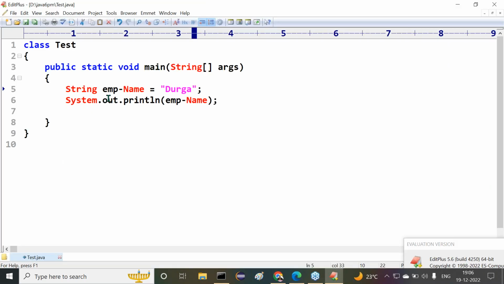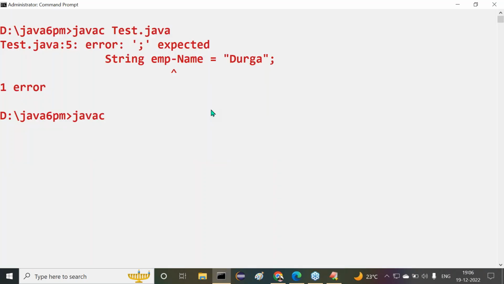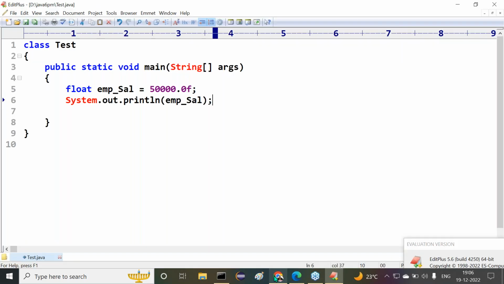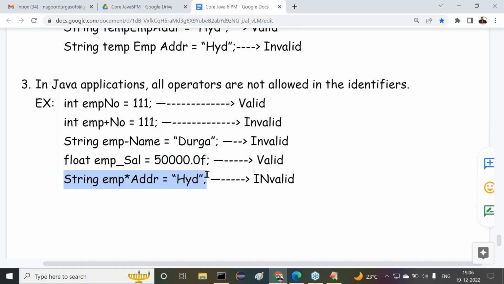All right, now here we have to provide emp underscore sal. Let us check this clearly. What are we able to get? javac test.java compiled successfully. java test, and here we are getting the value. So like this we are able to check that. Even the last one here, what is this last one? We have to check it.